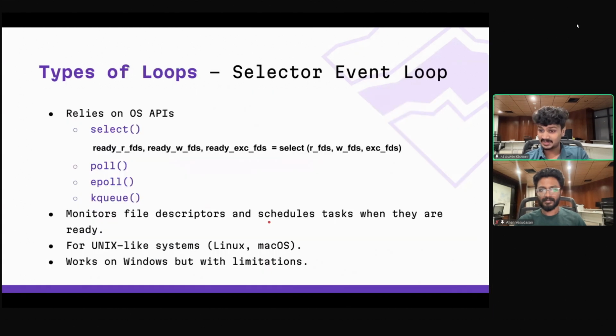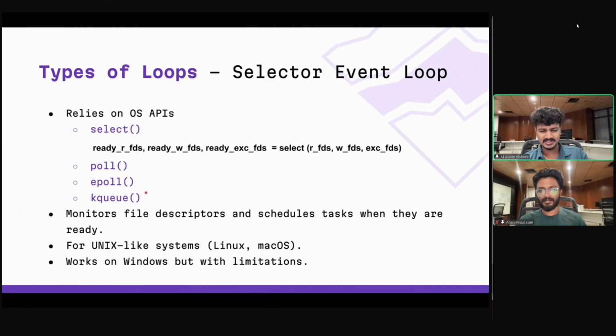So now let's discuss the types of loop. There are two types of loop. One is the selector event loop, and another is called the proactor event loop. In the selector event loop, the OS commands that it uses are select, poll, epoll, and kqueue for macOS. These are for Linux.